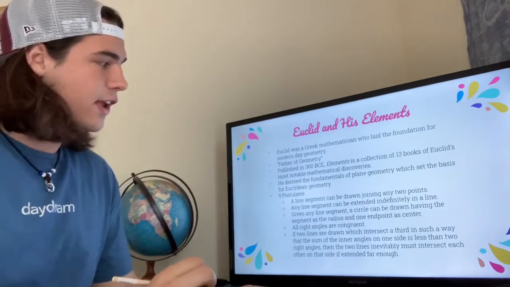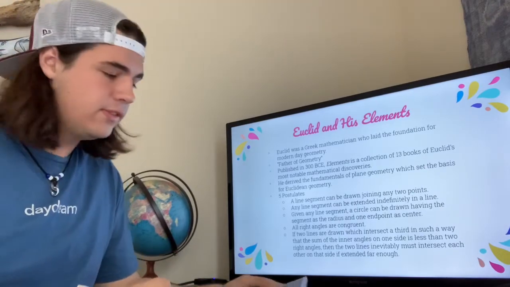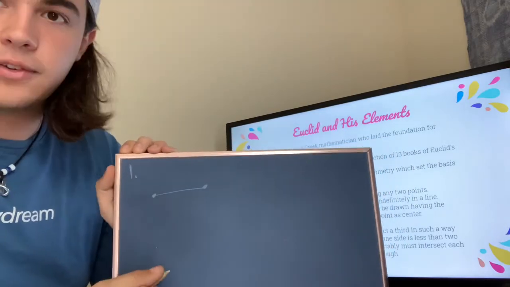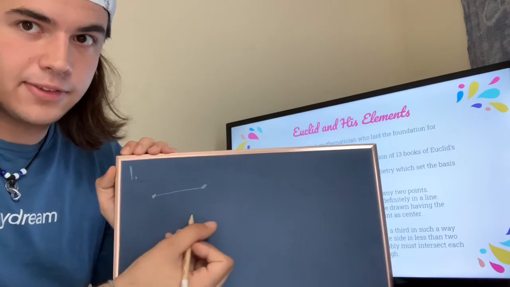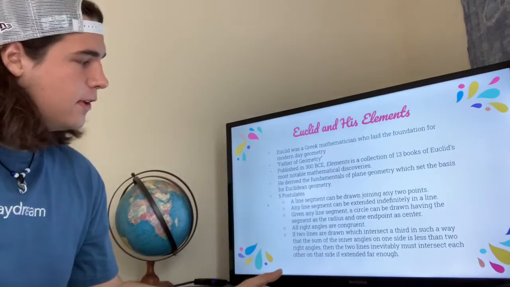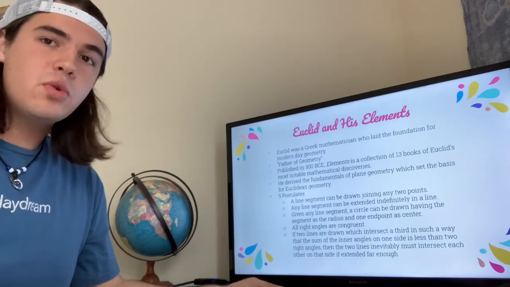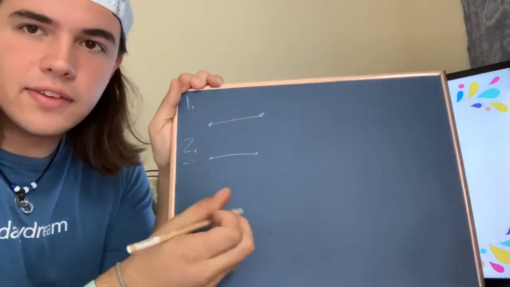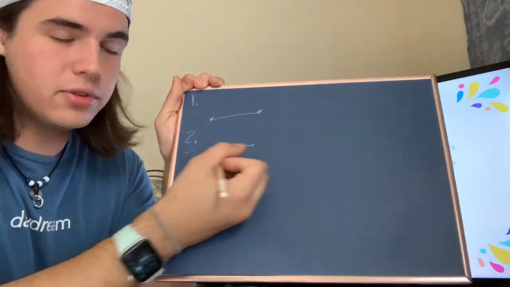So the first one states that a line segment can be drawn joining any 2 points. Essentially what this means is that we have 2 points and there's a line that connects it. The second postulate states that any line segment can be extended indefinitely in a line, which kind of takes the idea of the first postulate and says that this line segment can be extended forever in both directions.